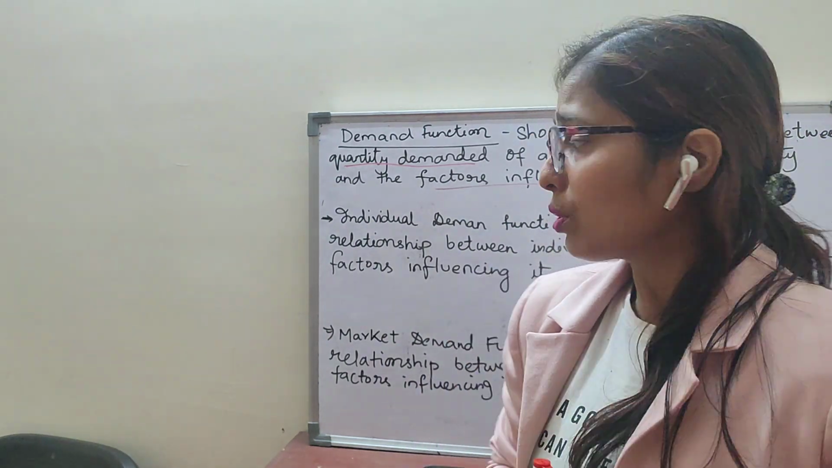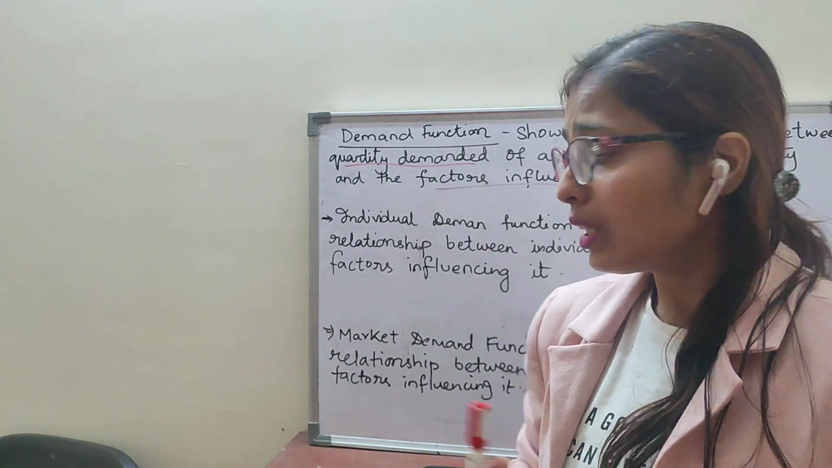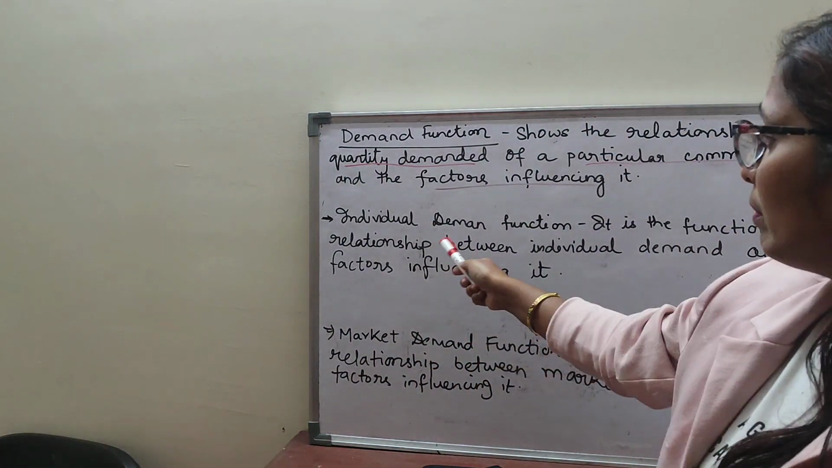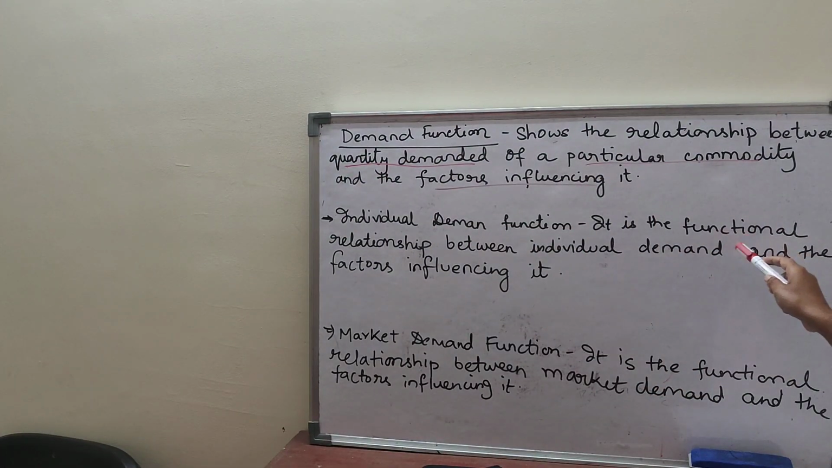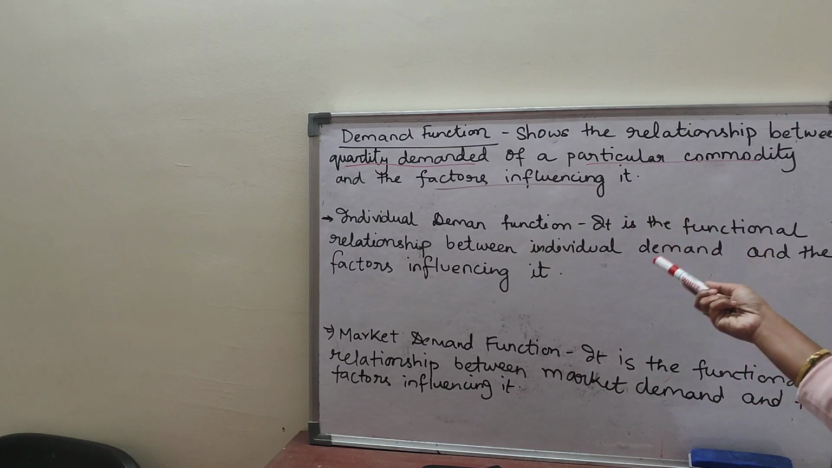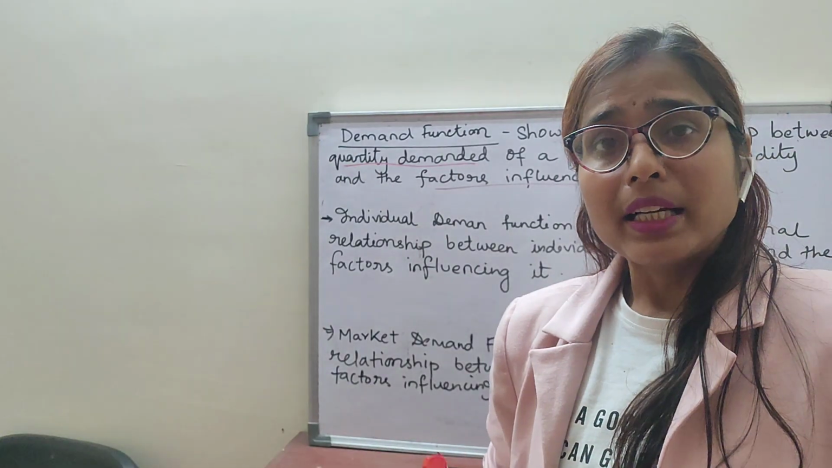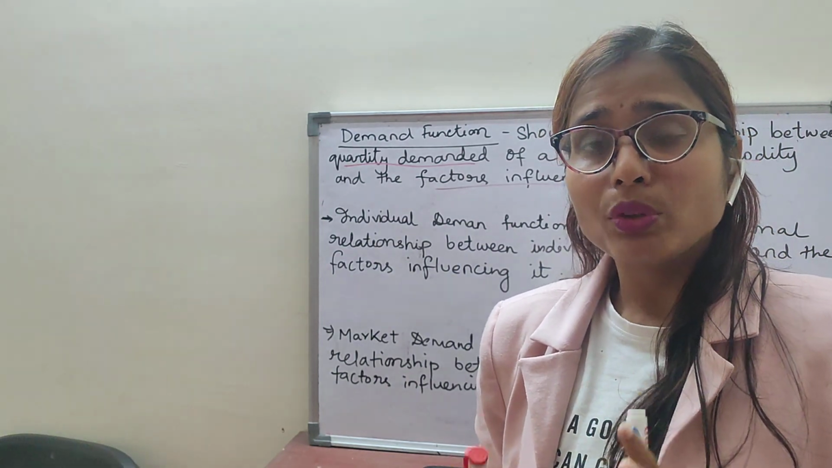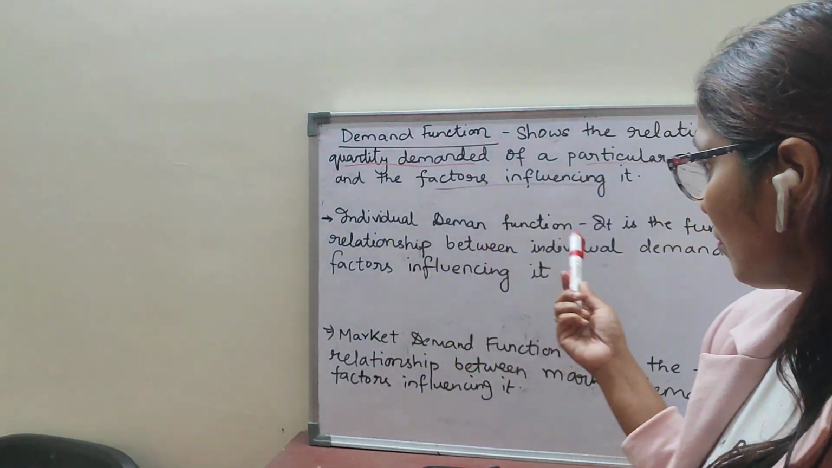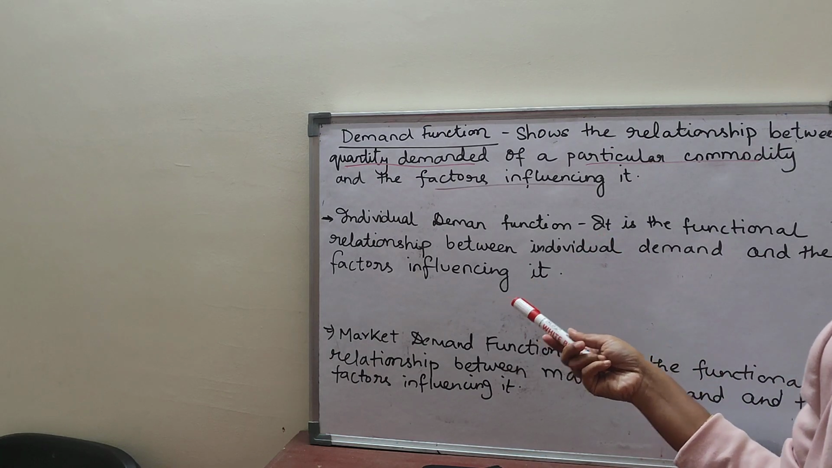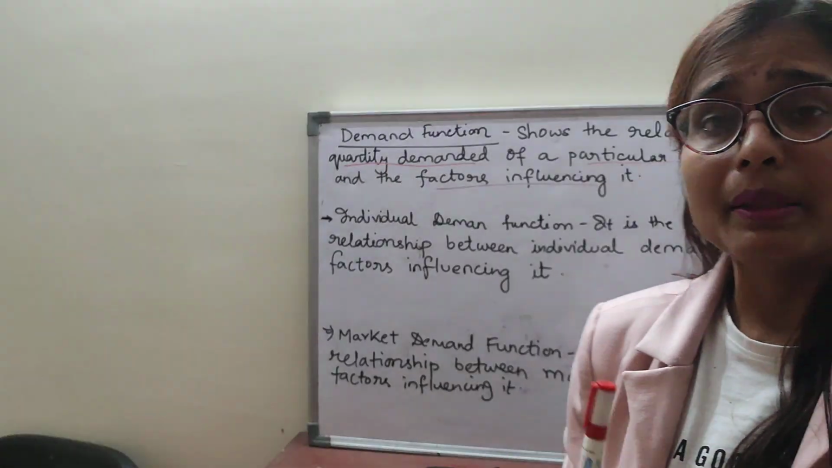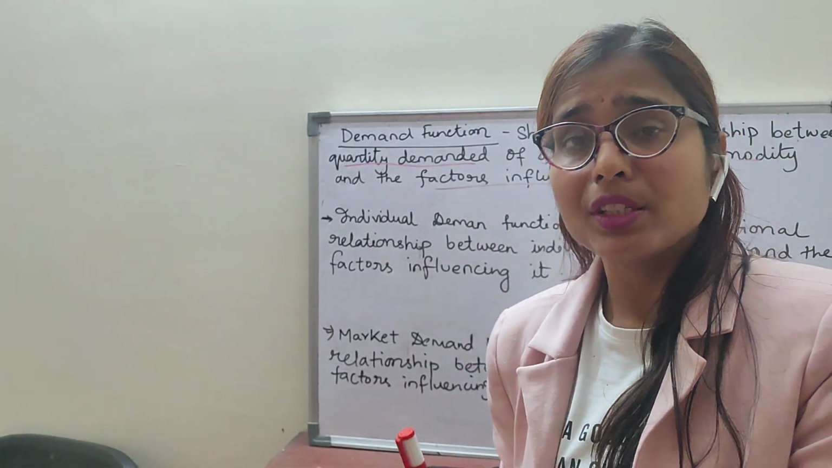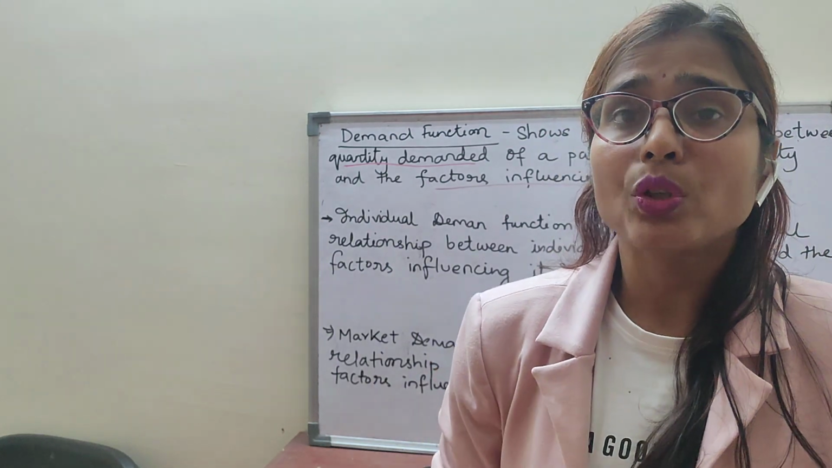Demand function is of two types: individual demand function and market demand function. Individual demand function is the functional relationship between individual demand and the factors influencing it. Individual means one particular person. So it is the functional relationship, showing what the factors are which are affecting the individual demand.